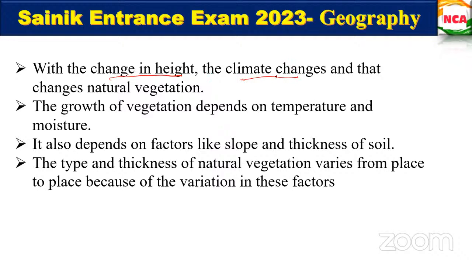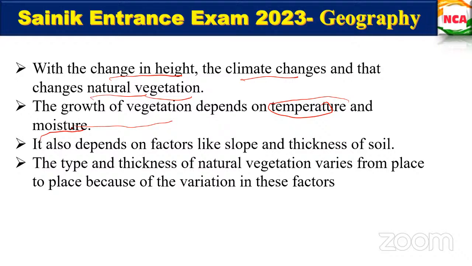With respect to that, the natural vegetation will also change, and the types of vegetation present there will also change. The growth of this vegetation depends on the temperature and the moisture. Based on the temperature, the moisture content will differ.